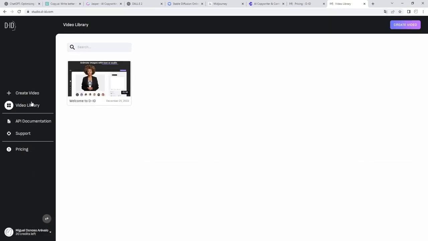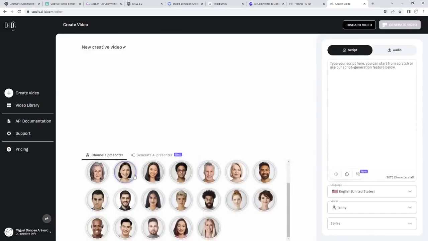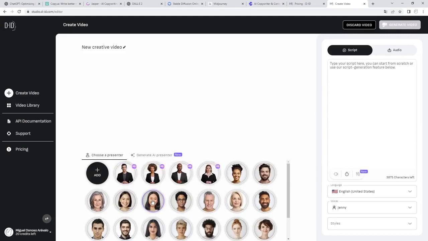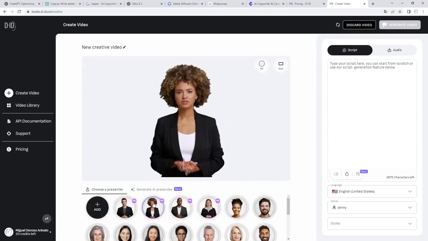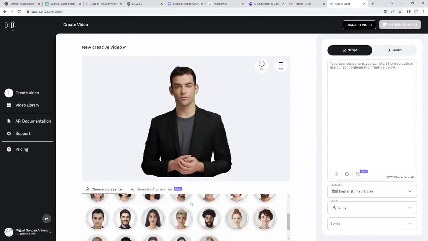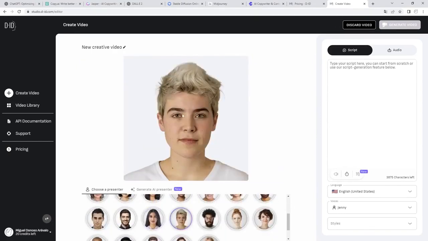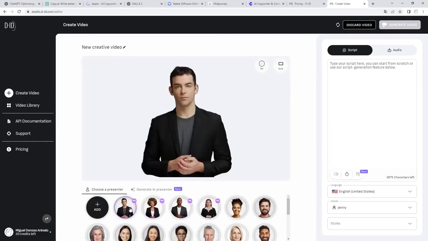The next step would be to create the video. Create video. And here we have all the presenters that we can use. In the video that I have given you as an example, I have used this presenter, but we could have chosen any other. These are high-definition presenters. And then we have the more normal presenters that the result is no longer as spectacular as the first ones. Let's choose, for example, the first boy.